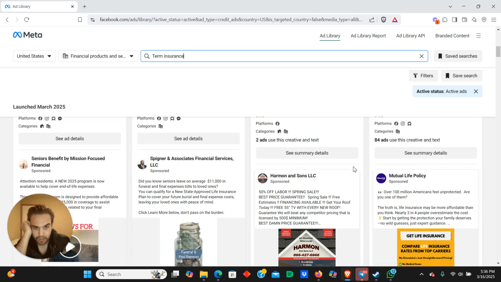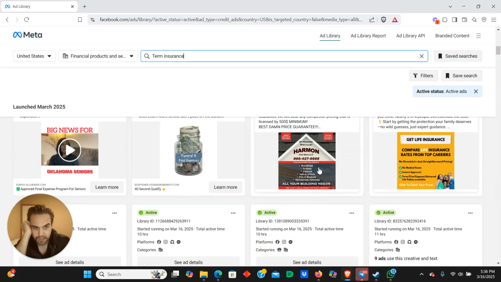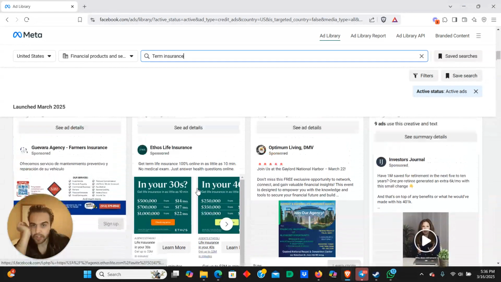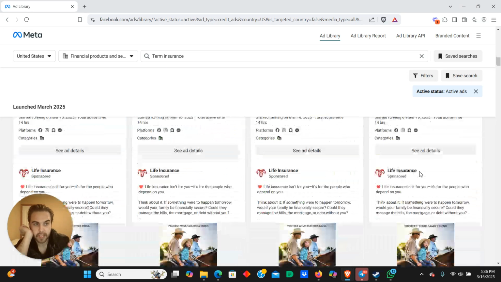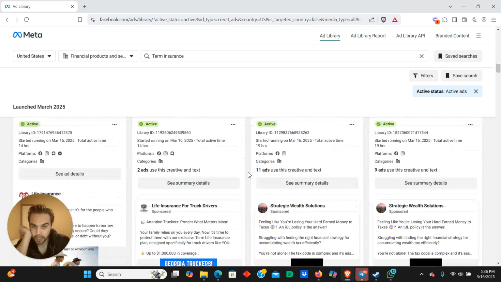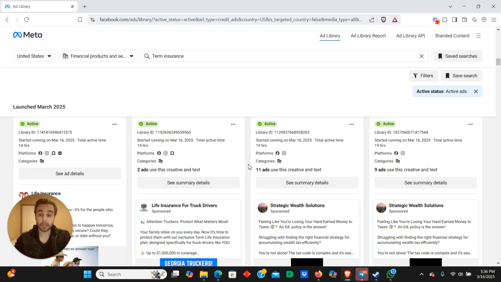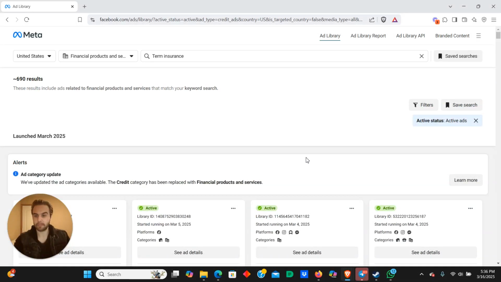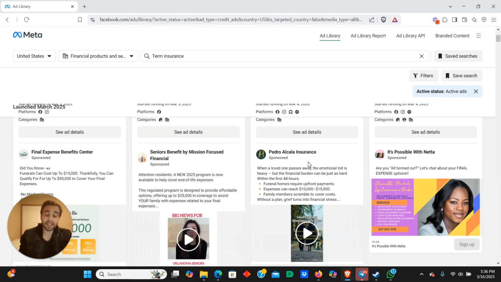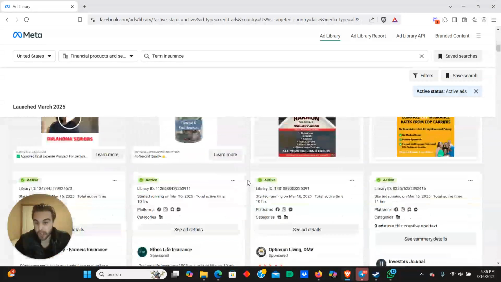That's not insurance, but you can just take this stuff, Ethos Life. You can just take the things that everyone is running, copy and paste it, put it into ChatGPT, probably go on Canva or something like that to make the image stuff. That's the other thing too. Most of this stuff is image ads.